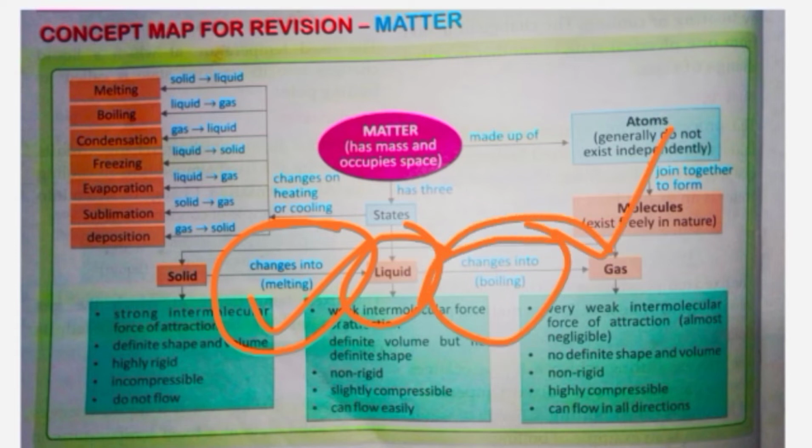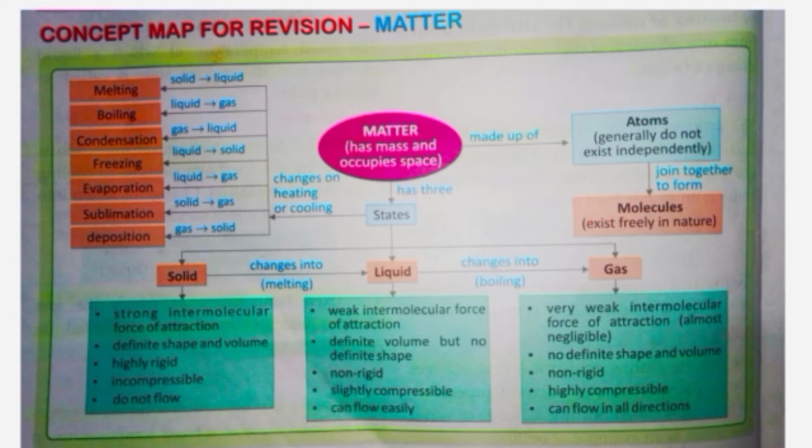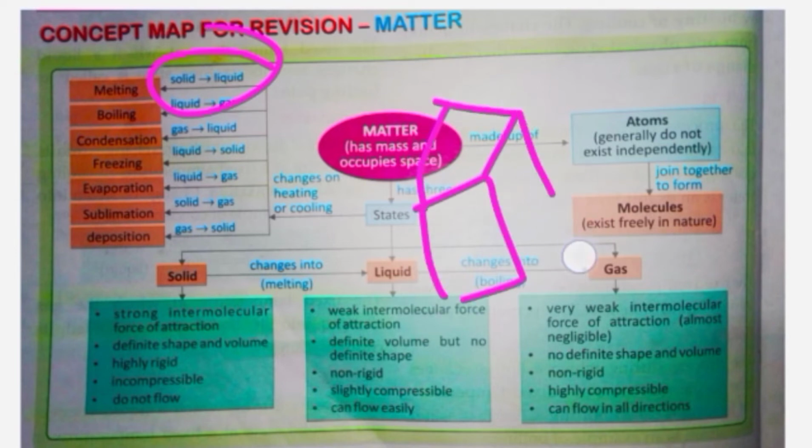Now let's discuss the changes on heating or cooling. Solids change into liquid on melting. Like if there is an ice cube and I leave it at room temperature, you will see that after some time it will turn into water, right? What does this signify?